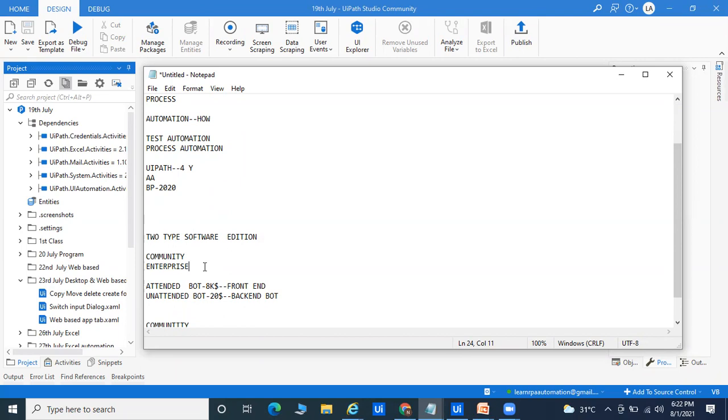So that cost I'm talking about for UiPath is $8,000. But if you go for Blue Prism, you have to pay $20,000 for installation, and then you will get the license, and then you are able to use it.